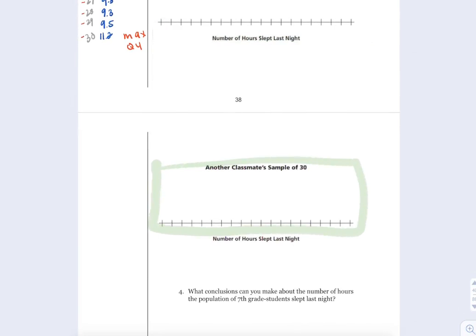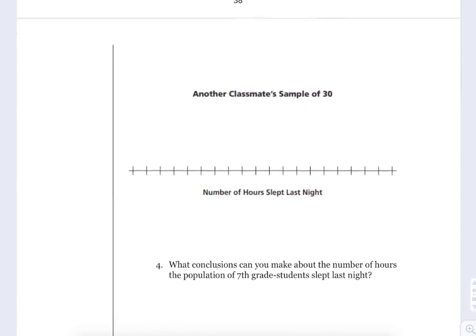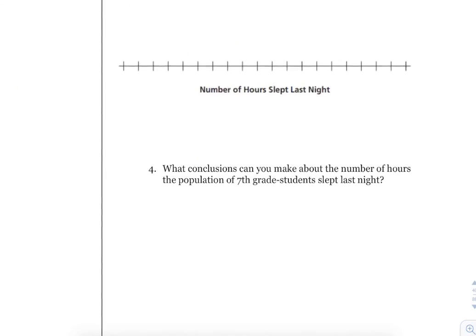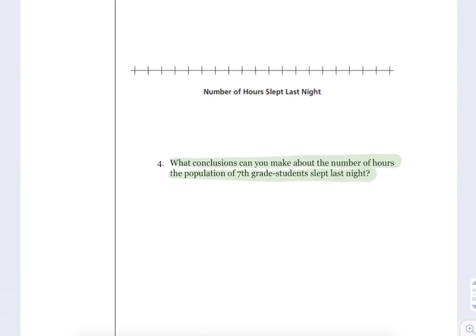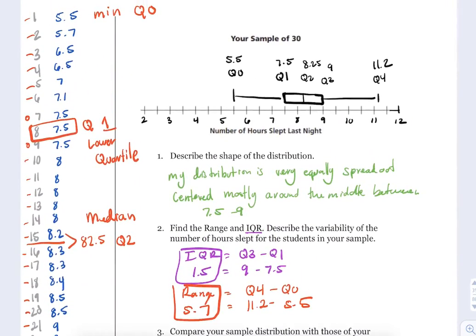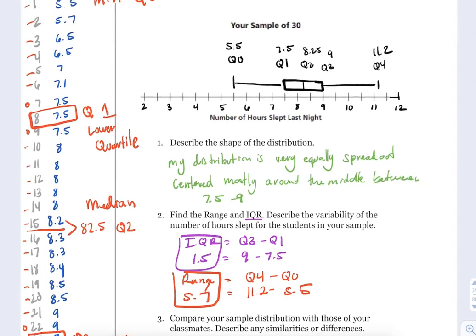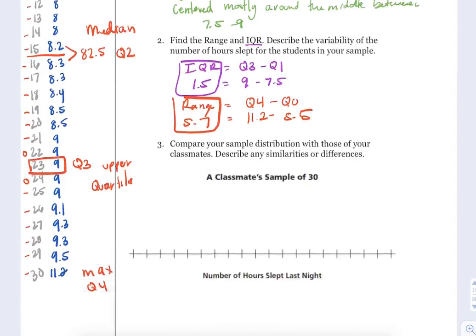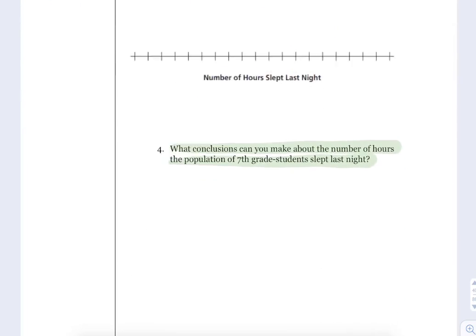Okay, again, those comparisons are here on page 39. What conclusions can you make about the number of hours the population of 7th graders slept last night? You can say a lot of them slept between 7 and 9 hours. A few people slept a lot, slept 11 hours. That's pretty strange. Not really strange, but not as common because there's fewer people over there. There was one person in the chart that might have slept 2 hours, but we don't know. Not everyone's going to have that on their table.